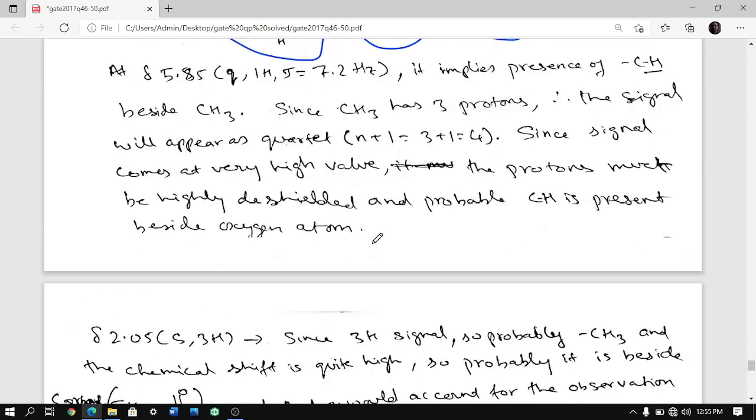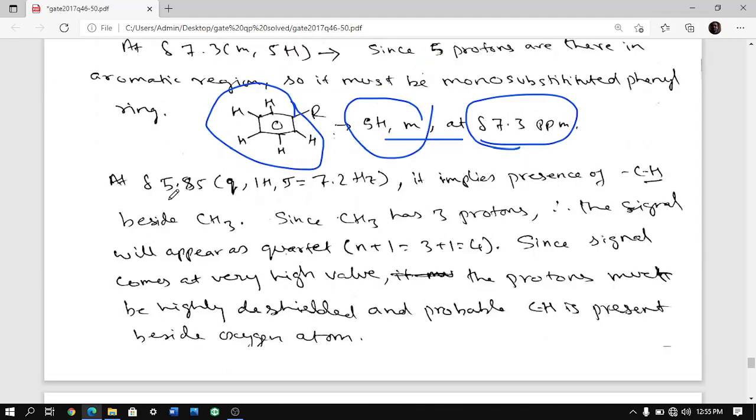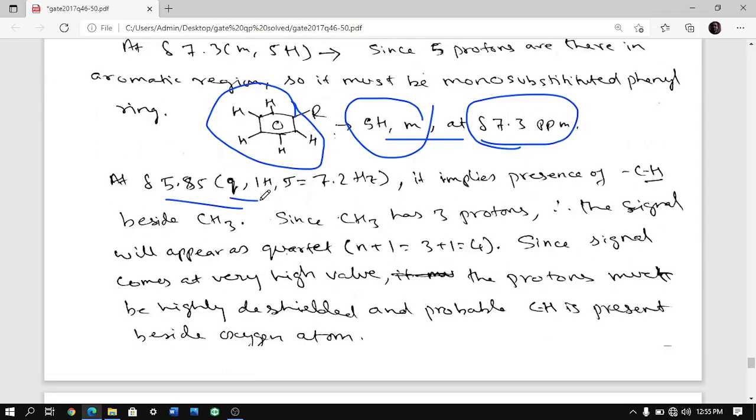Then what does it say? It says at 5.85 there is a quartet, single proton, coupling constant 7.2 hertz. 7.2 hertz is quite high. That means generally when it is just an alkane group next to it, there will be splitting, and the coupling constant is quite high, around 7.2 hertz. So it says it is a quartet.